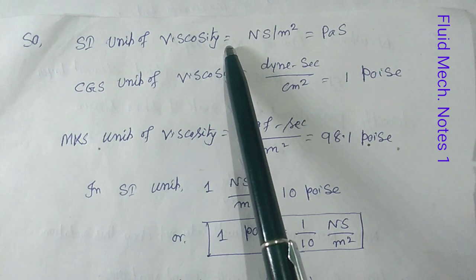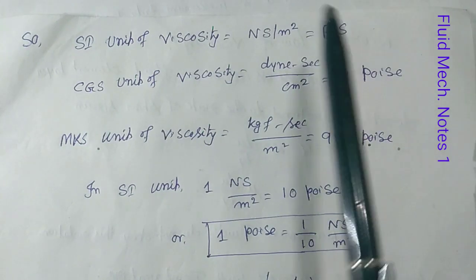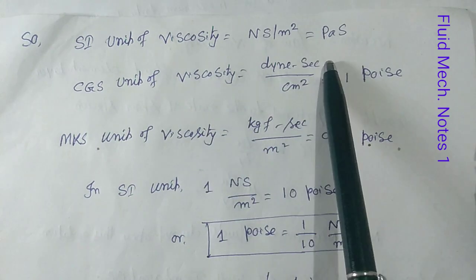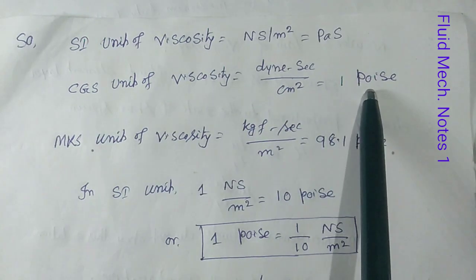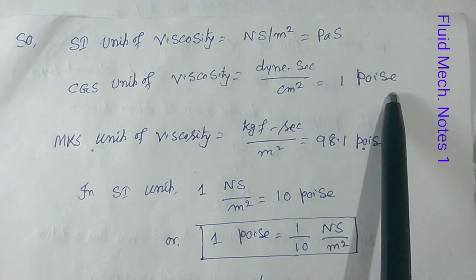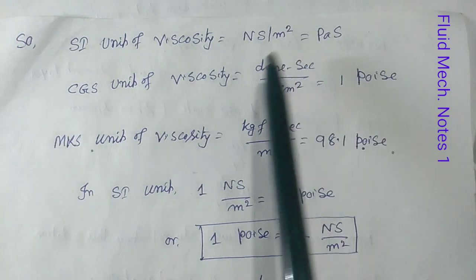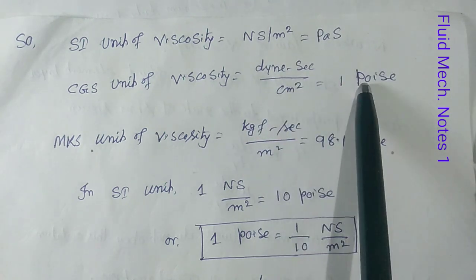So the unit of viscosity in SI will be Pascal second. Now the CGS unit of viscosity equals dyne second per centimeter square. That is called 1 poise. So you should know what is poise. The definition of poise is dyne second per centimeter square.